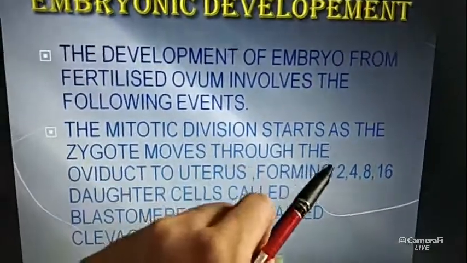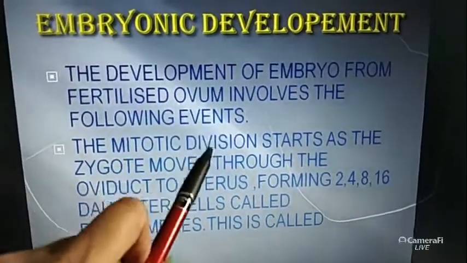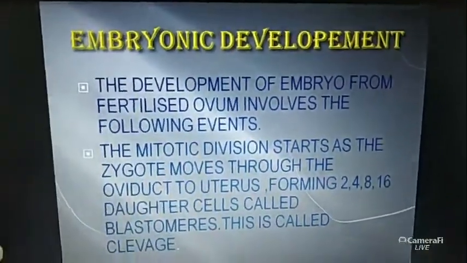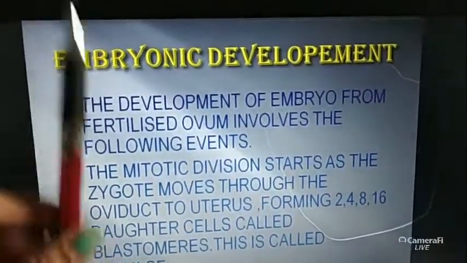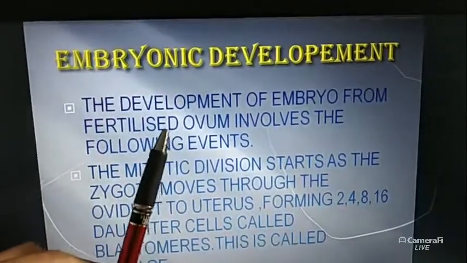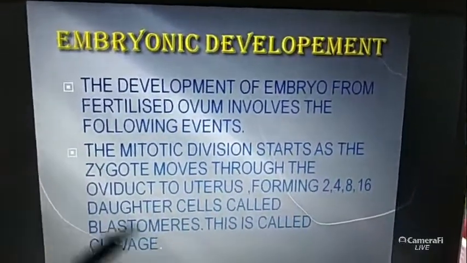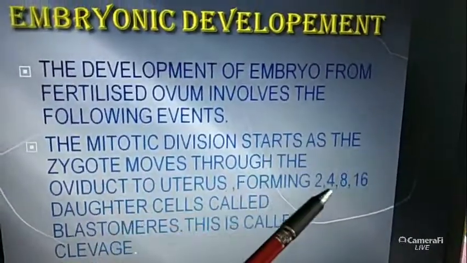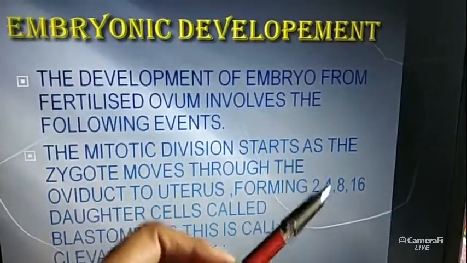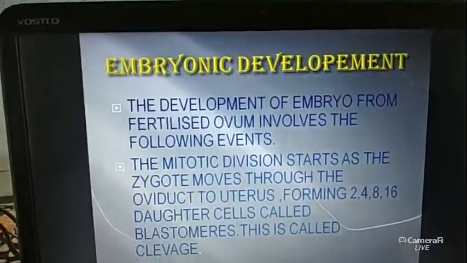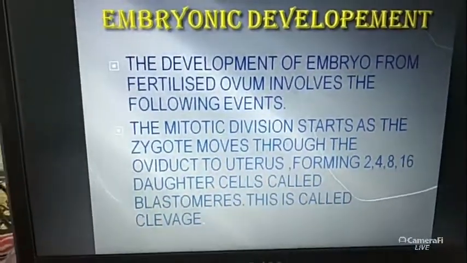It means after the zygote formation, it goes to the mitotic division. Suppose we assume the zygote cell number is 1. After the mitotic division it becomes 2, because in the mitotic division the cell number becomes double. Then 2 into 2 equals 4, 4 into 2 equals 8, and the double of 8 is 16. So through the mitotic division the cell number becomes double, and the daughter cells come from the zygote cell.